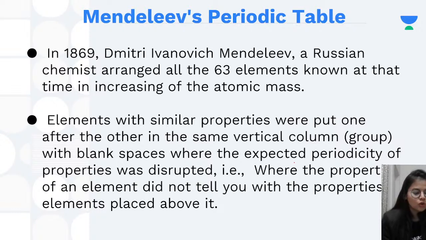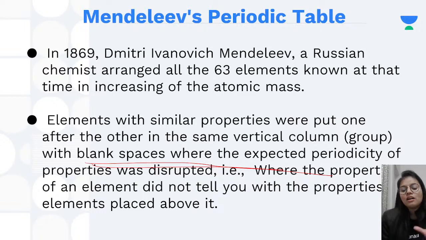So that is known as a group. The elements which had the same kind of properties were put one after another in one vertical column, which we call a group, with blank spaces. Very important, with blank spaces where the expected periodicity of properties was disrupted. That is a very, very important thing about Mendeleev's periodic table. So whenever he found that a property was not fitting perfectly, he just left a place blank.